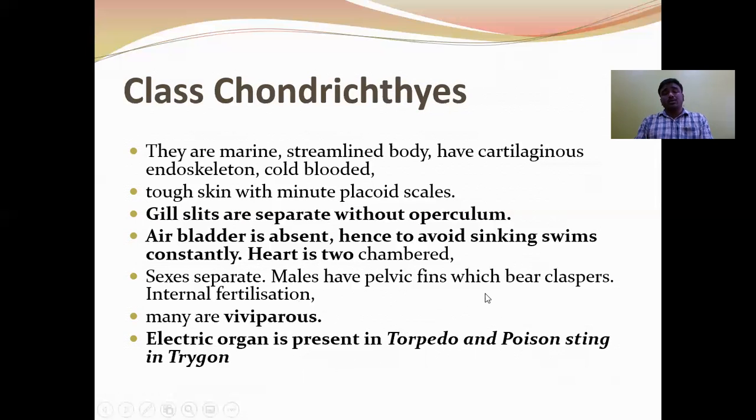And the poisonous sting is present in Trygon, hence Trygon is called stingray or poisonous fish. Points to remember: the operculum is absent, air bladder is absent, the type of scales are placoid scales, and claspers are present in the male fishes.